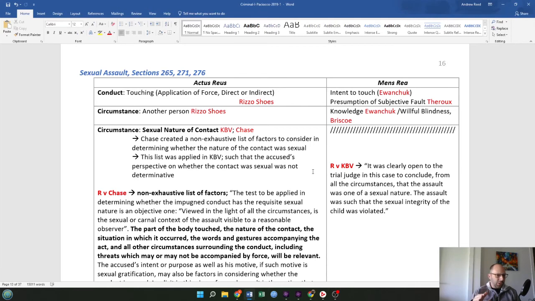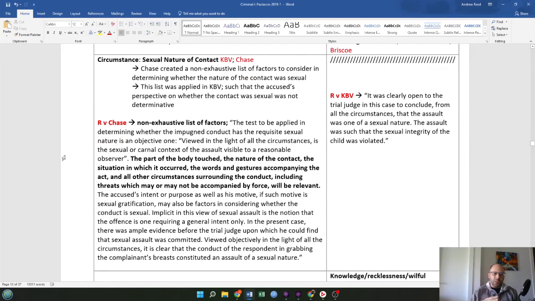Chase created a non-exhaustive list of factors to consider in determining whether the nature of the contact was sexual. This list was applied in K.B.V. such that the accused's perspective on whether the contact was sexual was not determinative. Doesn't matter, or at least doesn't matter critically. R v Chase: non-exhaustive list of factors. The test to be applied in determining whether the impugned conduct has the requisite sexual nature is an objective one. Viewed in the light of all the circumstances, is the sexual or carnal context of the assault visible to a reasonable observer?